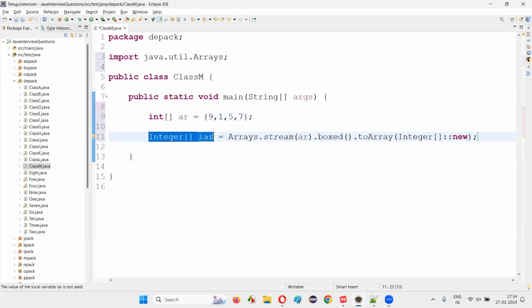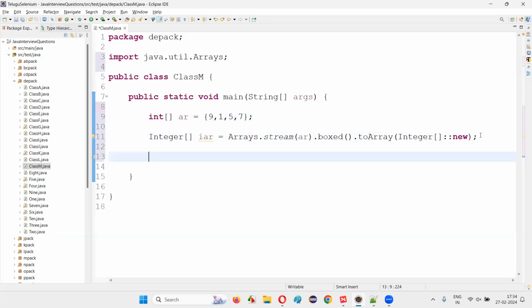Now this kind of wrapper class array can be converted to a list in Java using the Arrays.asList command. To this asList command, you specify this iar, which is of Integer wrapper class type. You cannot specify this ar here, guys, because primitive data type arrays cannot be converted to a list directly. You'll get some problems. So you have to first convert that into wrapper class array types, that is, object-oriented array types.